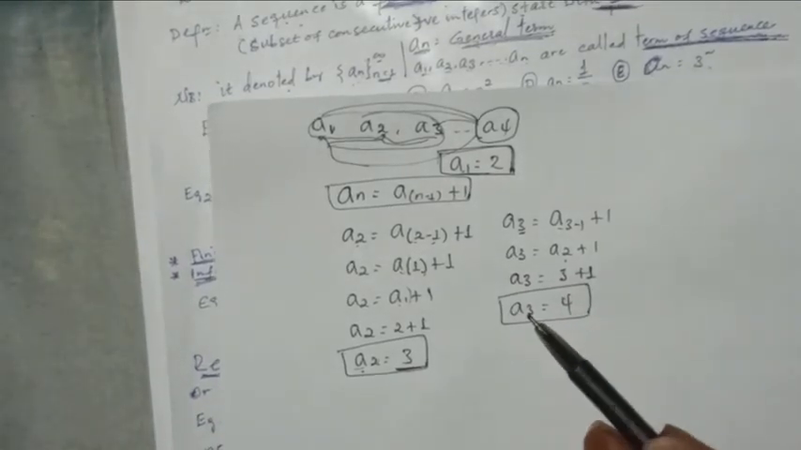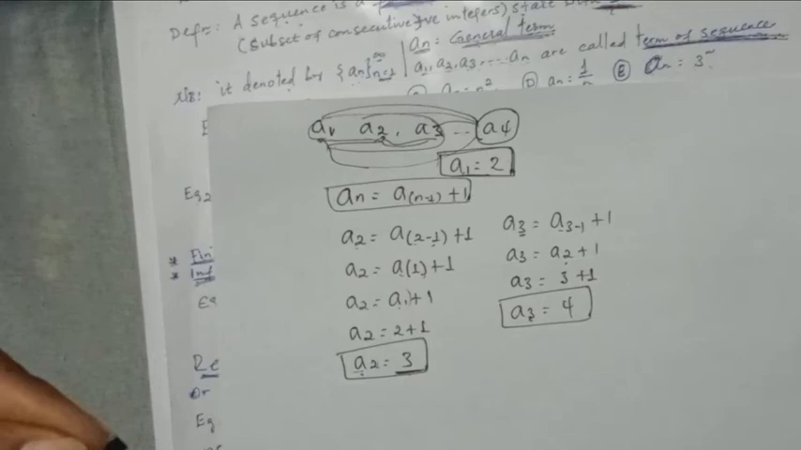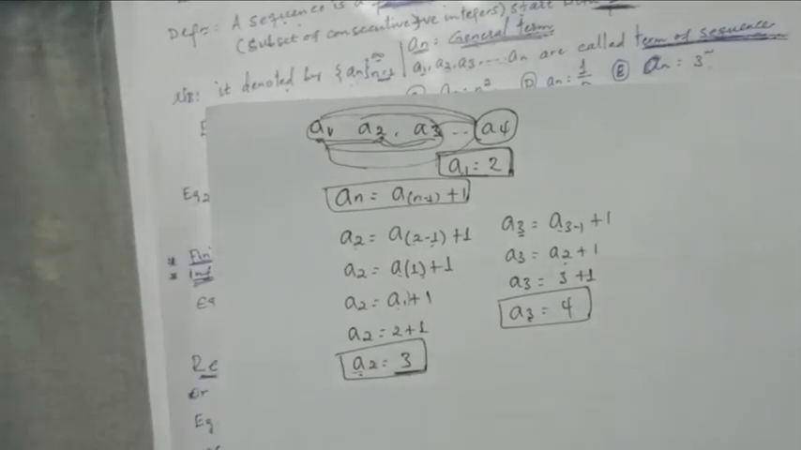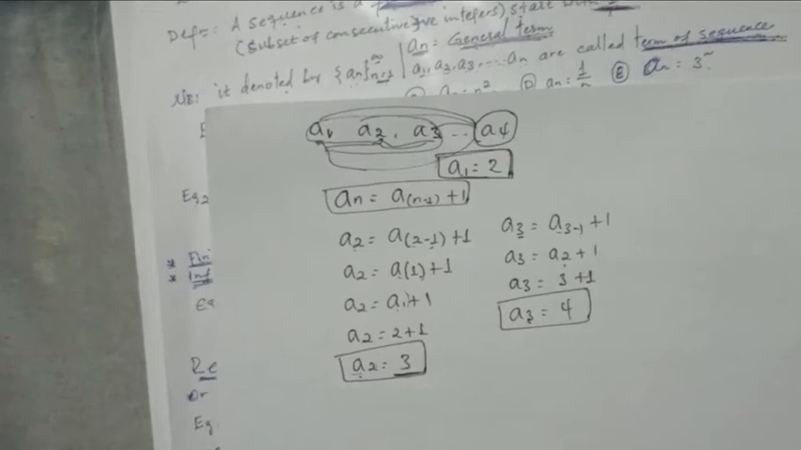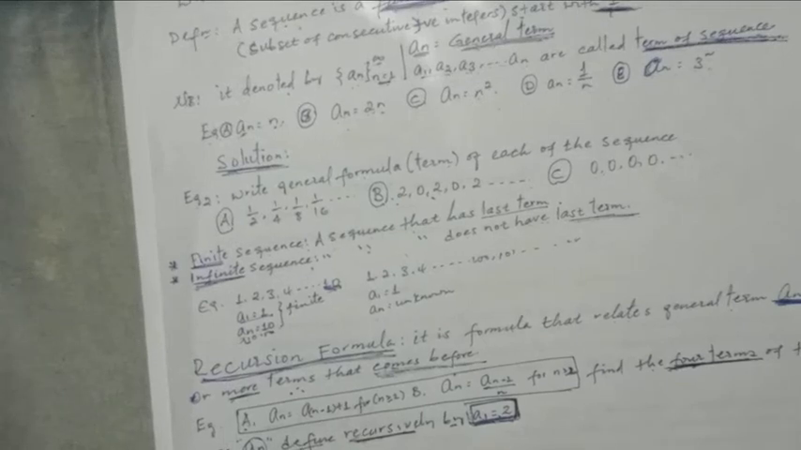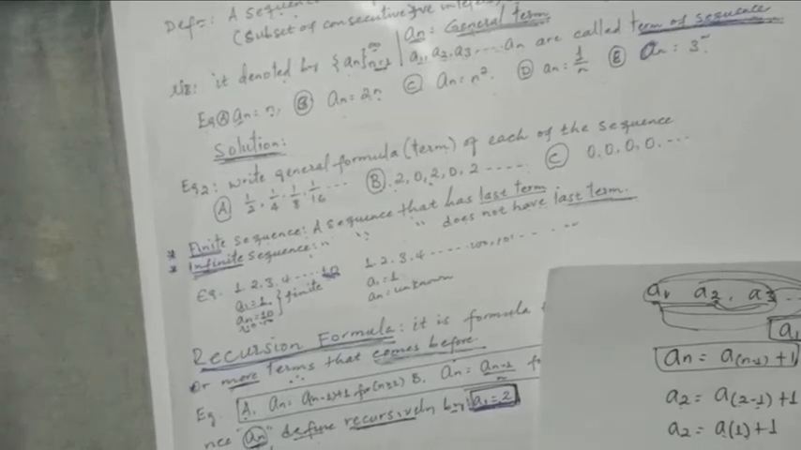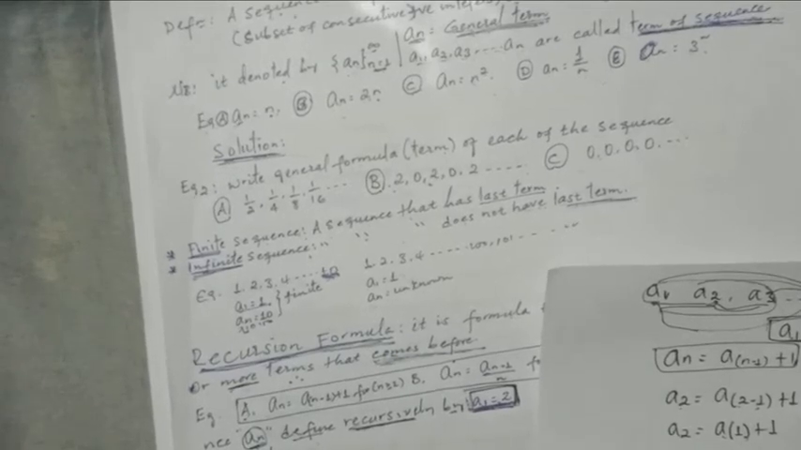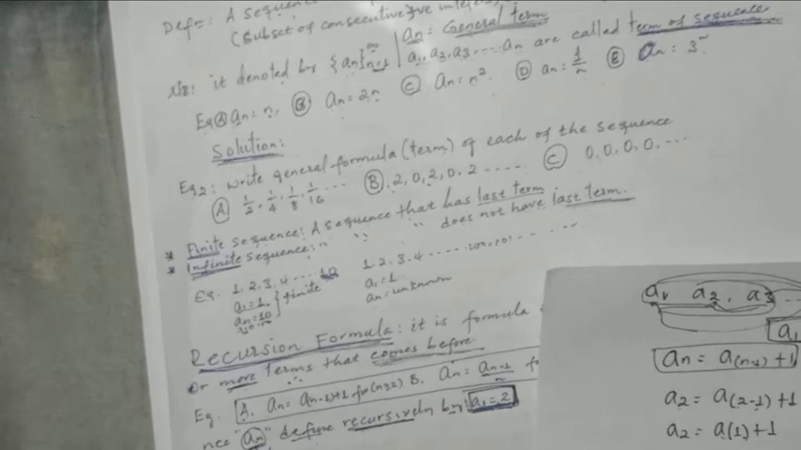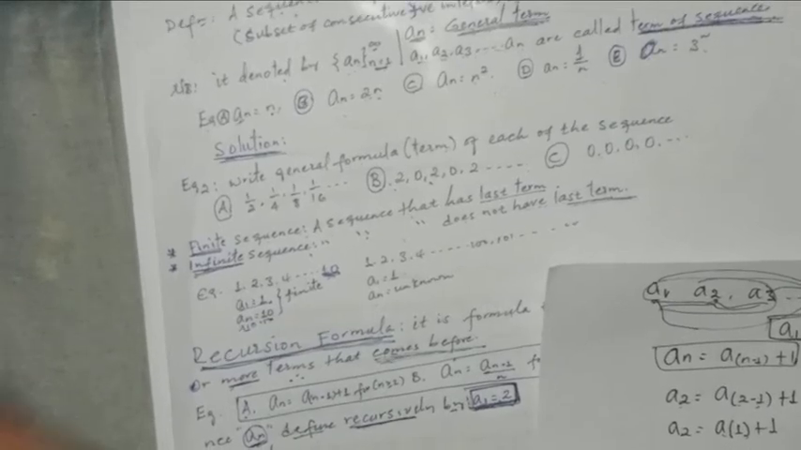So the value of A3 depends on A2, the value of A2 depends on A1. So as each value of the sequence depends on the previous given values, this formula is called recursive formula. The Fibonacci series is also similar, it is a recursive formula. F1 and F2, F3, F4 can be. If the value of F is given, and the next F is based on that one, this is called Fibonacci series.